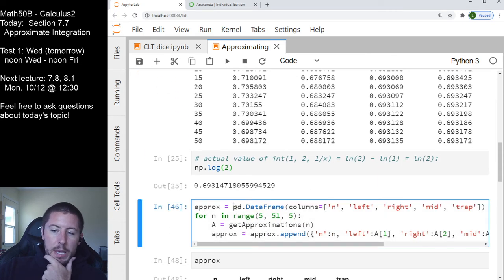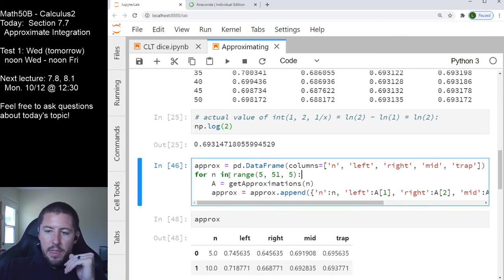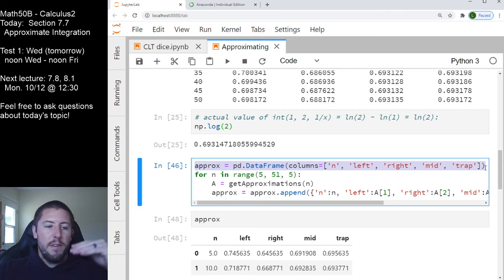So I'm going to use the pandas library to create a data frame. Data frames are not natively known to Python, but pandas as a specialty library handles creating these Excel-like data frames. I'm going to name my data frame approx because it's going to hold all of my approximations. The column titles are going to be the number of subdivisions and the 4 out of 5 approximations considered in this case. This line of code just gives me an empty data frame that has 5 column names and no content in it.